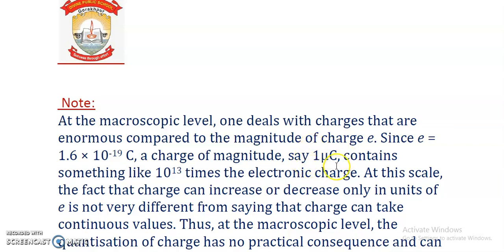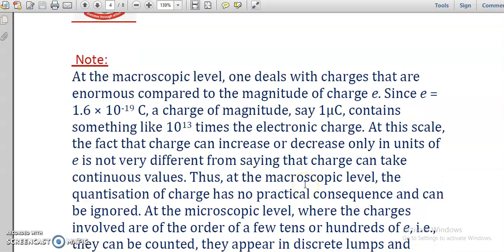So when 10^13 is multiplied by this, we definitely get this order of charge, 1 microcoulomb. So it means we are dealing at large scale, at bulk scale. Now what happens?